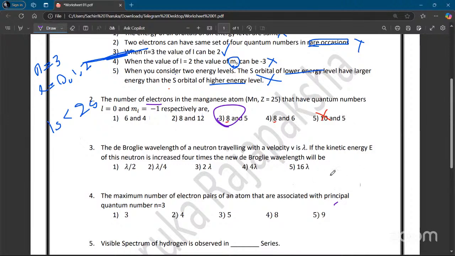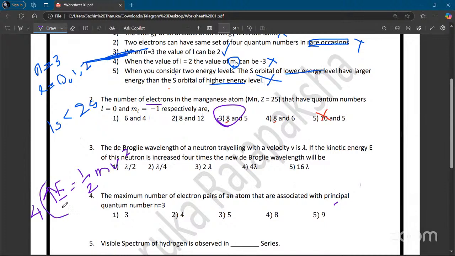Now we did this question in class, somewhat similar. The de Broglie wavelength of a neutron traveling with a velocity v is lambda. If the kinetic energy E of this neutron is increased 4 times, what is the new de Broglie wavelength? We learned the equation E equals half m v squared. The mass of the neutron cannot change. The kinetic energy E is increased 4 times.